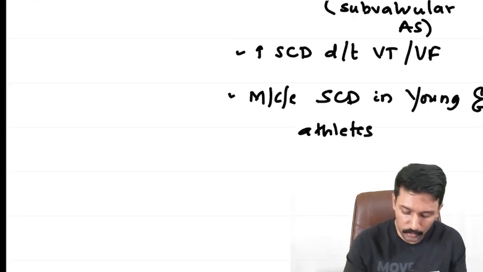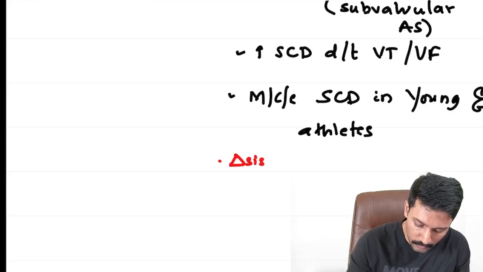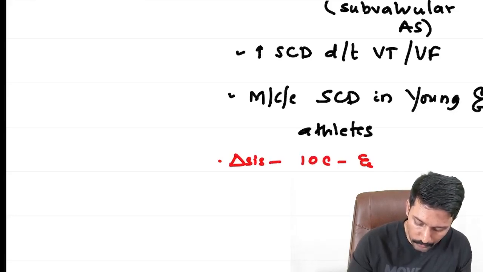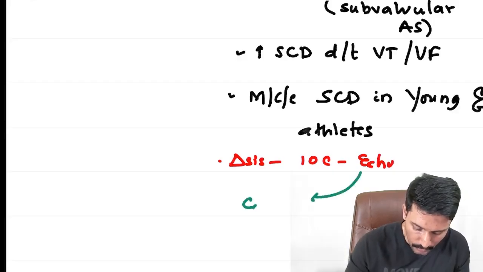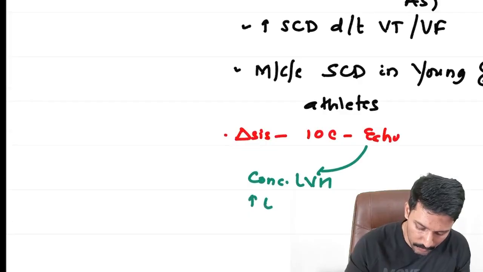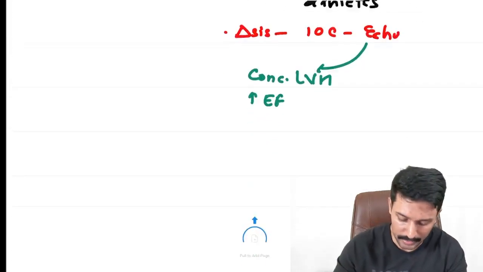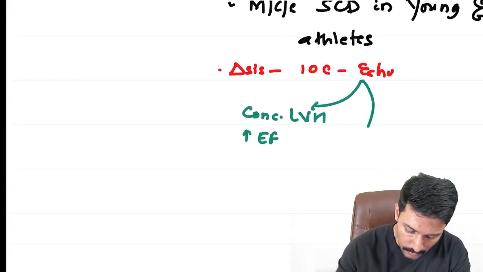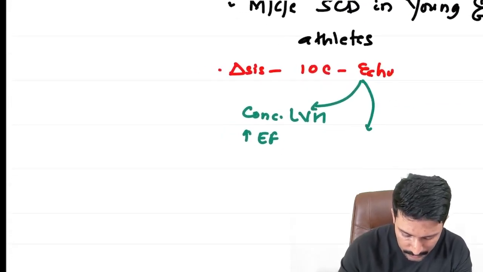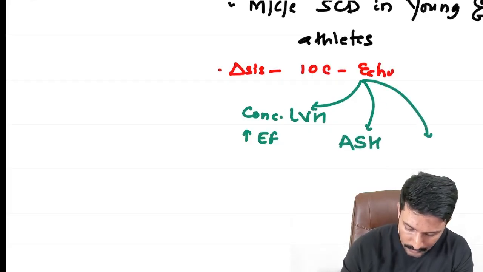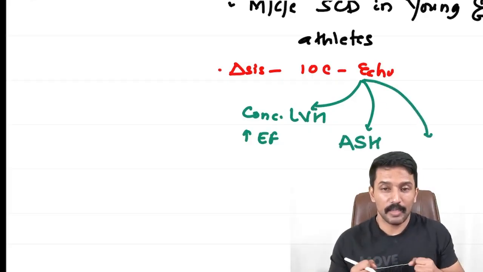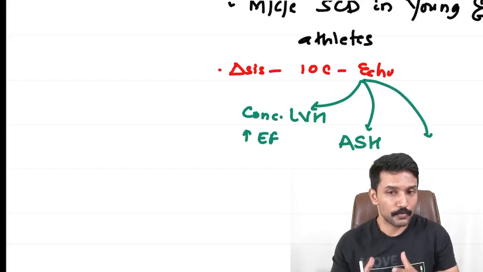So for diagnosis, our investigation of choice is going to be echo. And what are the findings we are going to get in the echo? The first one, you will have concentric LVH, and because the muscle mass is high, the ejection fraction may be high, more than 70%. Apart from that, you will see asymmetric septal hypertrophy, and now that the interventricular septum is highly muscular, the papillary muscle attached to it will also be strong and muscular.